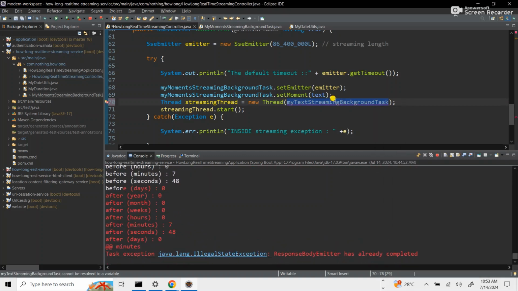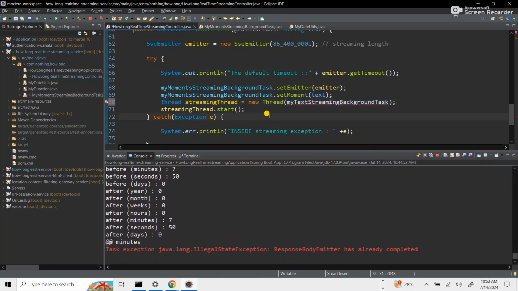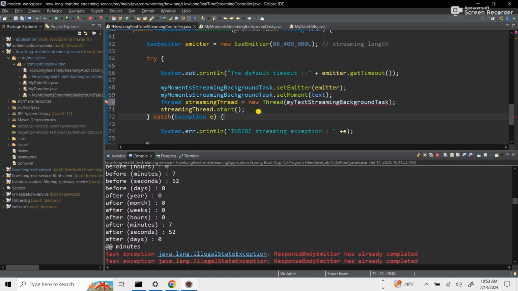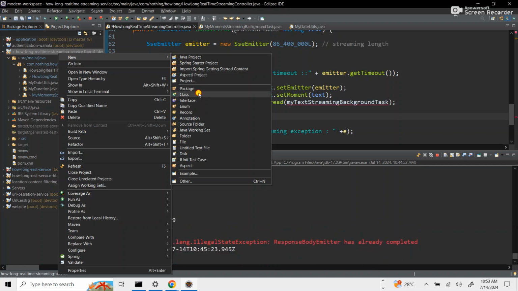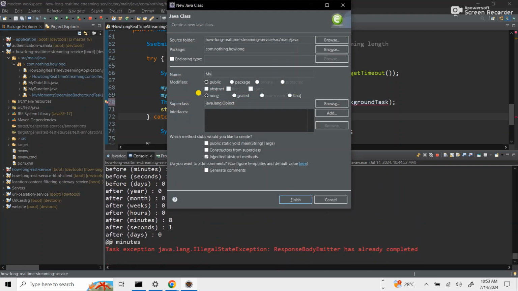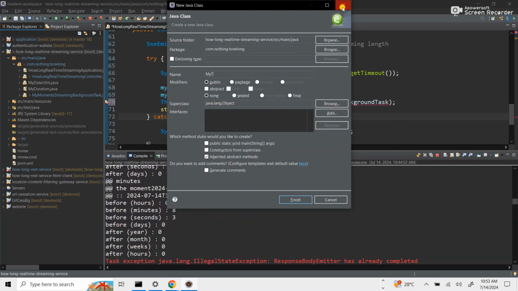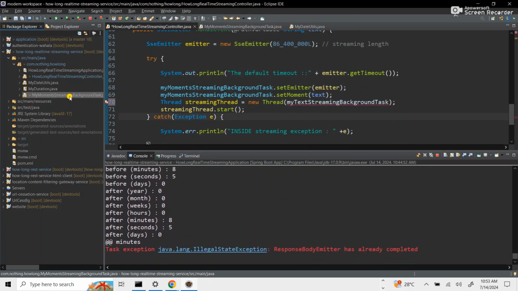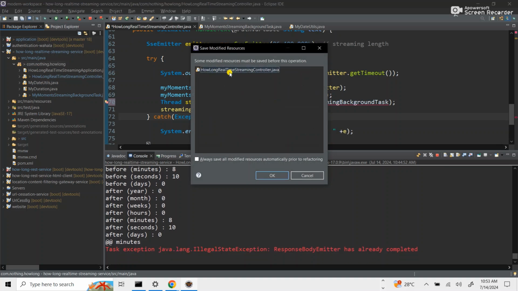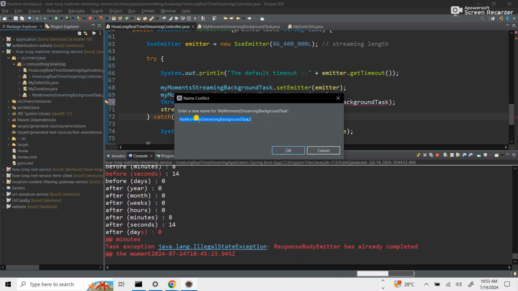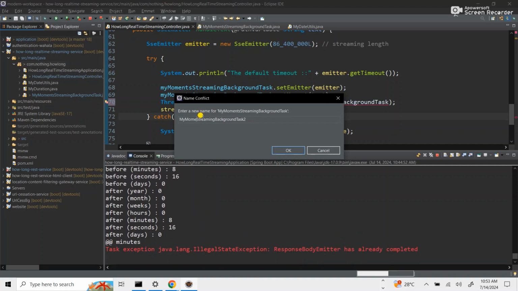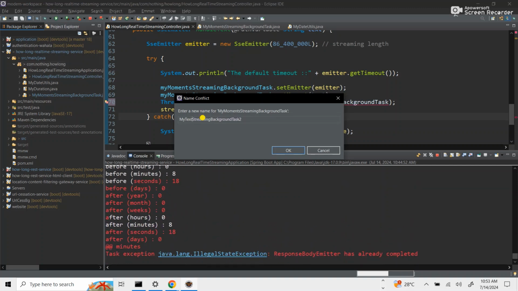Then let's create a class for that, as simply as possible. Just do a new class. I'll call it my, not even creating, let's just copy it. Copy what we already have and just remove what we don't need, or delete the lines that we don't need. Alright, so let's call this my text streaming background task.